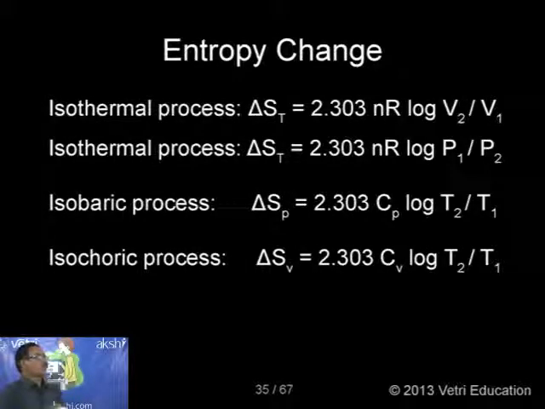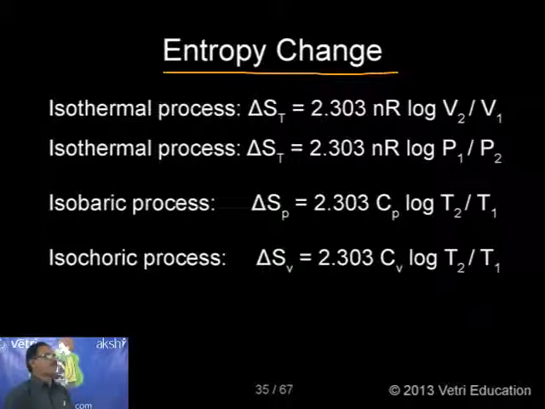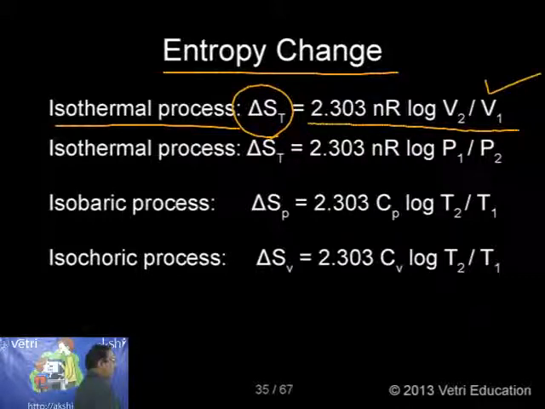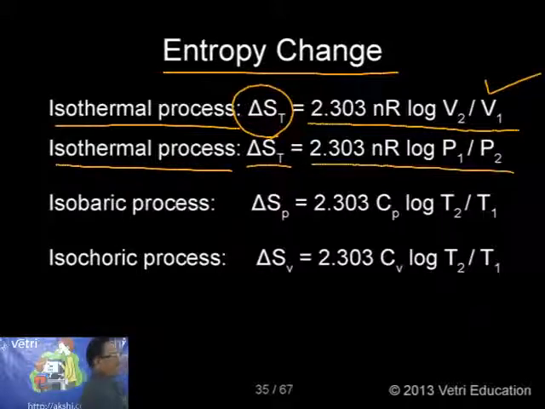Finally, under entropy change, this is just for your information. If any problem is asked, you can use this equation. For an isothermal process, delta S is equal to 2.303 nR log V2 by V1. For an isothermal process, delta S is also equal to 2.303 nR log P1 by P2.